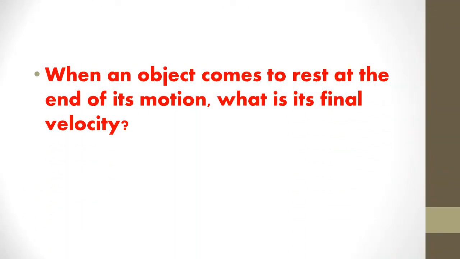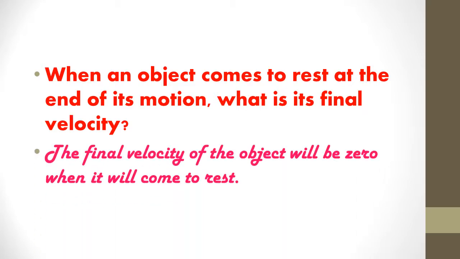Next question, when an object comes to rest at the end of its motion, that means after completing a motion from initial velocity, when it comes to rest at the end, what is its final velocity? Obviously its final velocity will be 0. Why? Because the object comes to rest position. Okay.